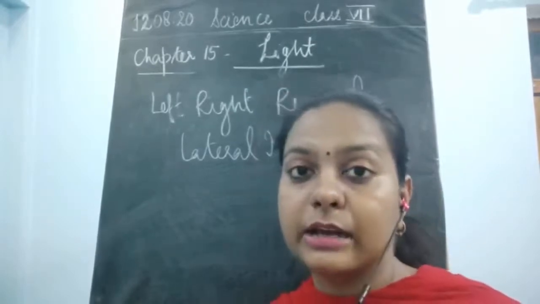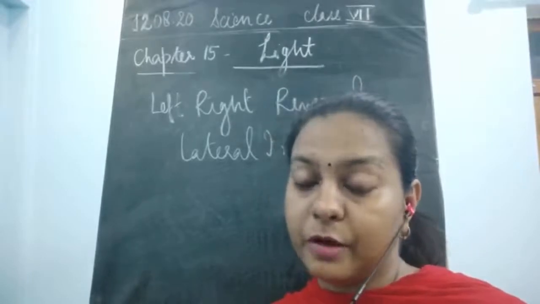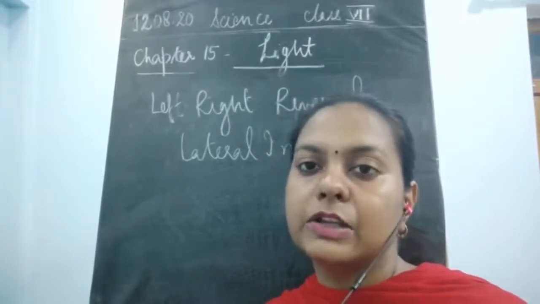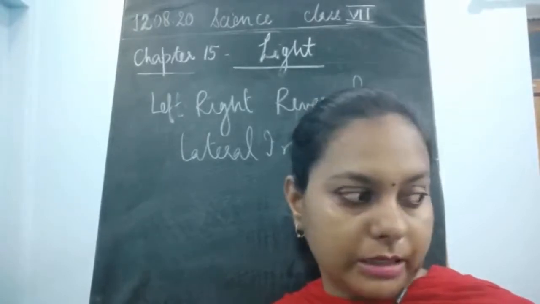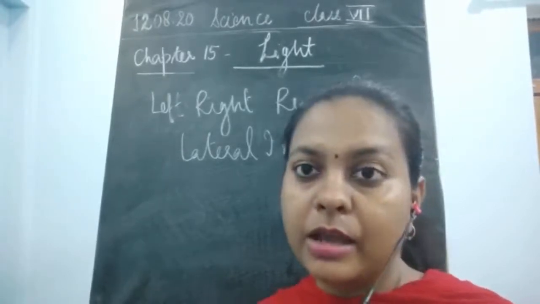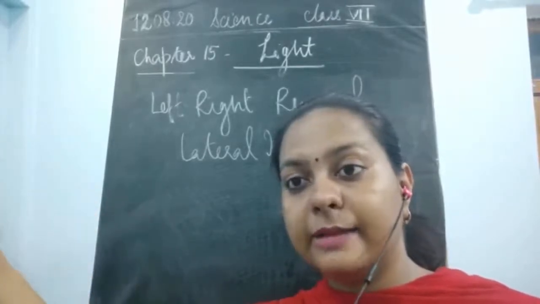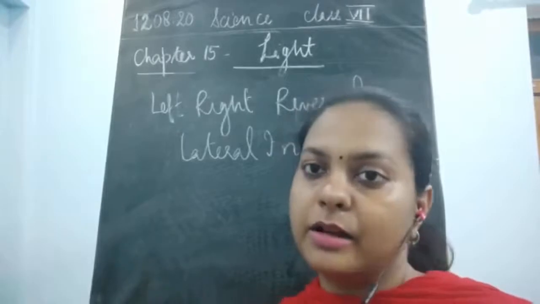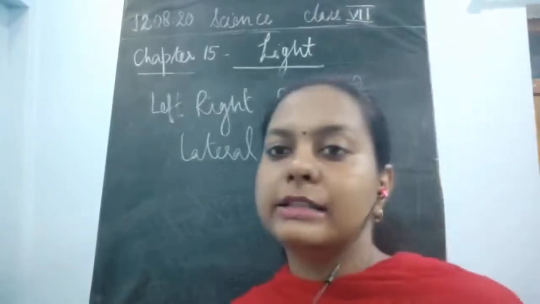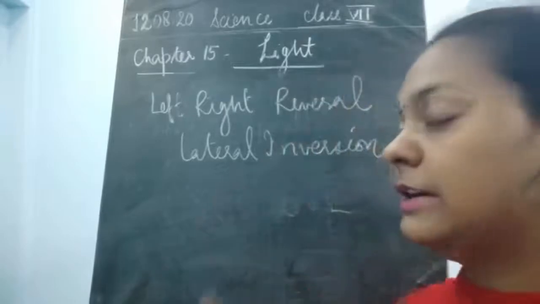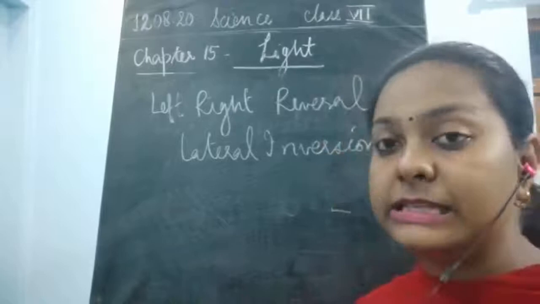Next, the property of the image formed by the plane mirror was its distance. The distance would be equal inside the image as well as that of the object. If you are standing 10 tiles away from your mirror, your image will also stand 10 tiles away inside the mirror. I have also shown you with the help of the activity. The next thing we have seen is lateral inversion. What is lateral inversion? The word lateral only means sideways.